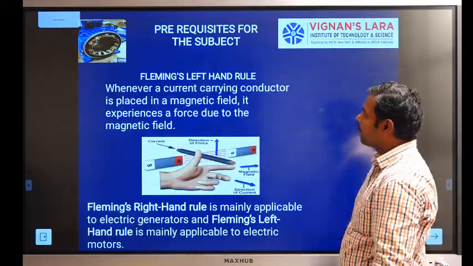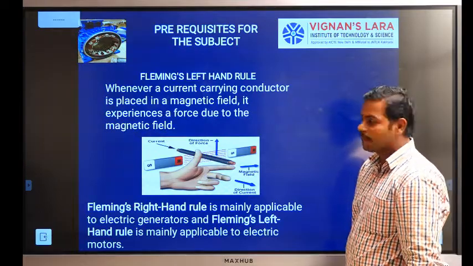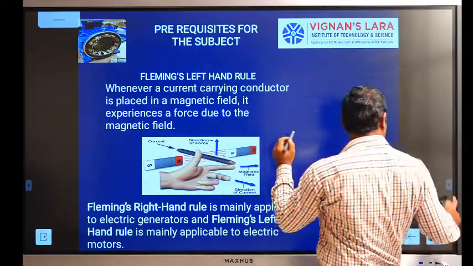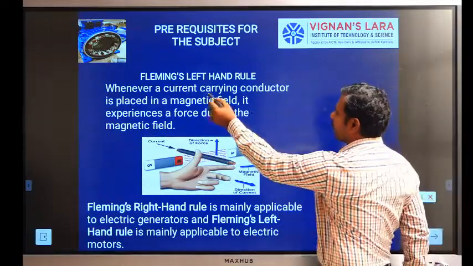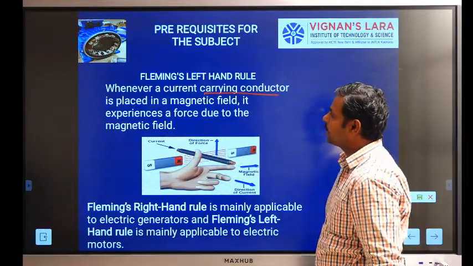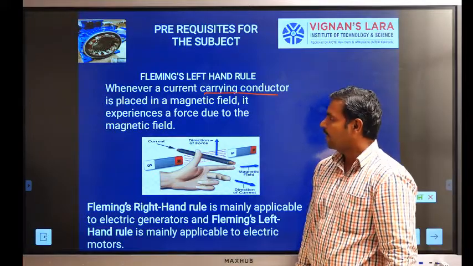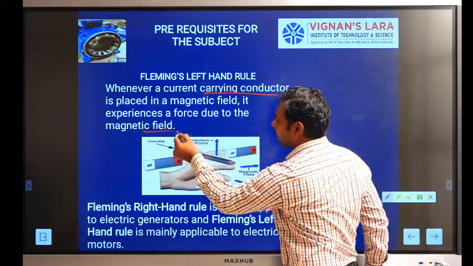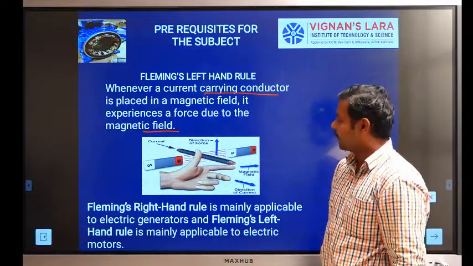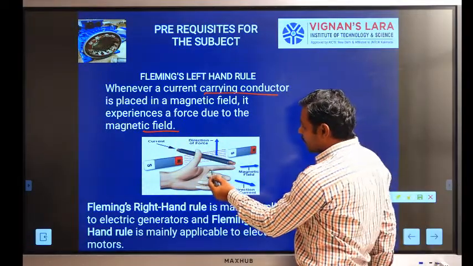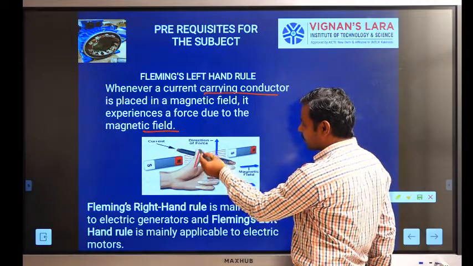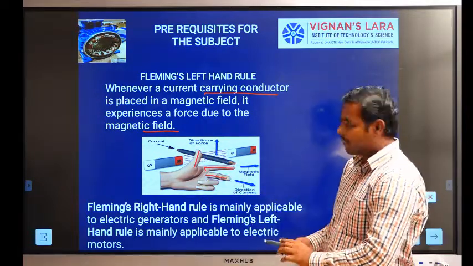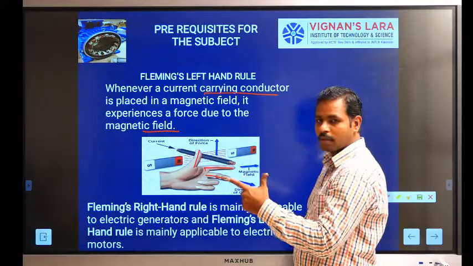Another one is Fleming's left hand rule. Whenever a current carrying conductor is placed in a magnetic field, it experiences a force due to the magnetic field. In the left hand, the three fingers, thumb, forefinger and middle finger, are held at 90 degrees.